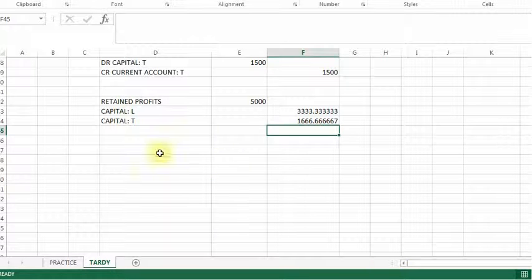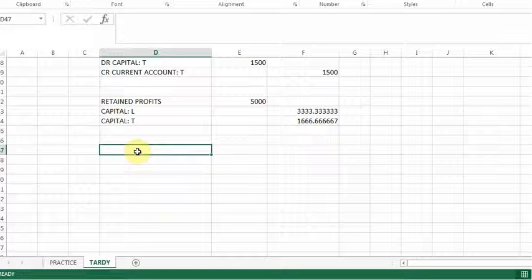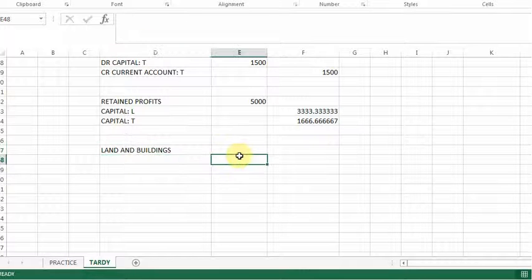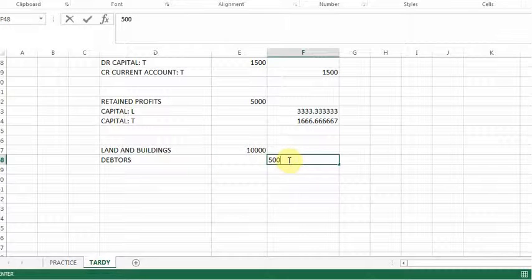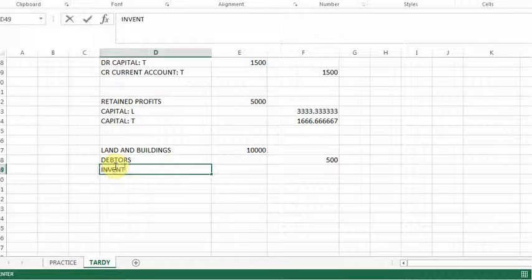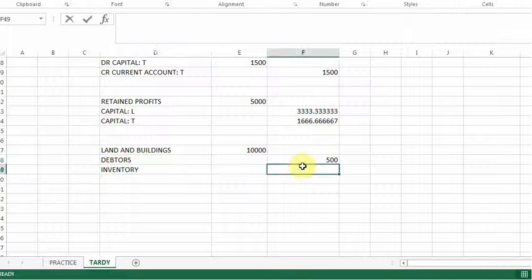Step number 3 is that we need to recognize the adjustments to the valuation account. The first adjustment we had was land and buildings, and I believe land and buildings had increased by 10,000. So we need to increase the asset. Then the other accounts we had were the debtors, or the receivables, which decreased by 500, and the inventory, which decreased by 500.